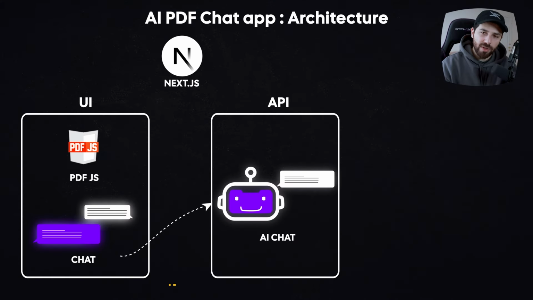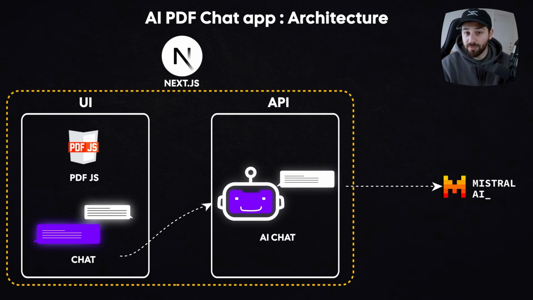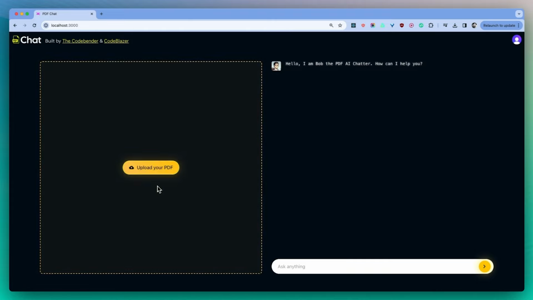So we're going to send all of this information to an API endpoint that we have internally, like a Next.js endpoint. We're going to add a bunch of extra prompts to it to make it better, use our API key there, and then send all of this to Mistral AI. Again, I'm using Mistral for both of them just because it's a lot cheaper. And this is what the final version of my app looks like.